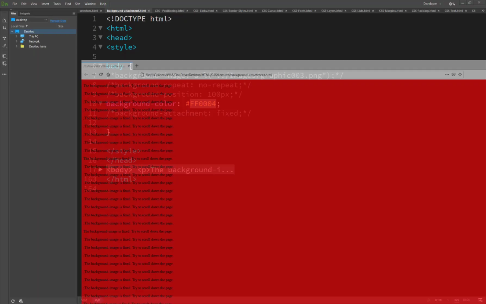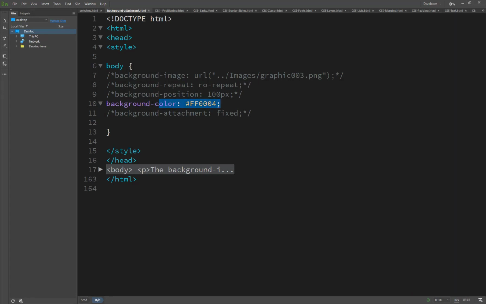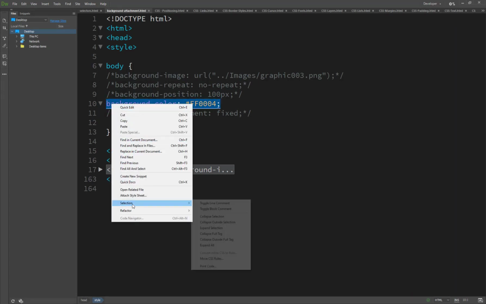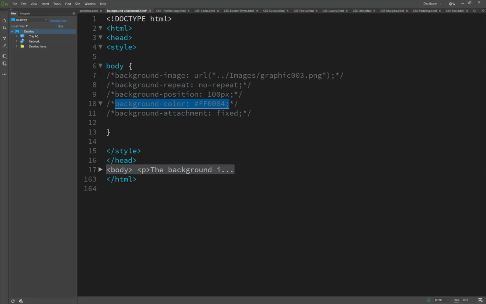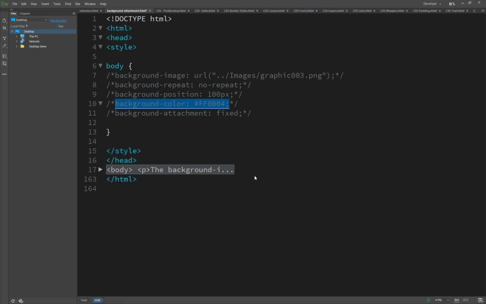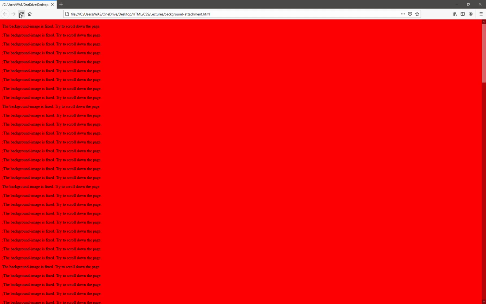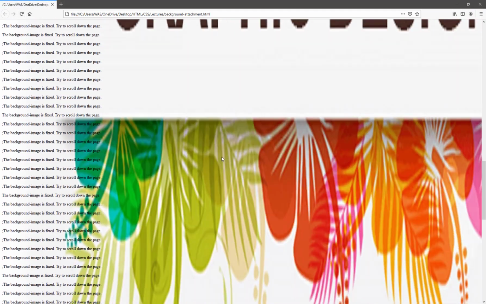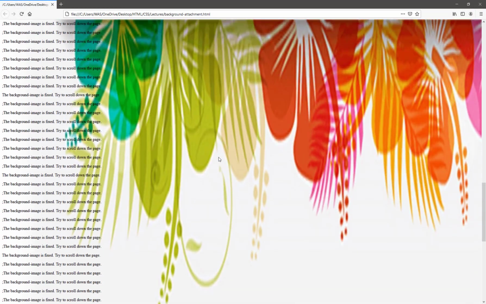So in the CSS for this property, okay, before this I have just used selection toggle comment on this. The second thing is the background image. So what is the background image? We set the background image by passing a URL, and inside the brackets we set the location of our background image. Now you will see the background image appear here. It stretches basically.